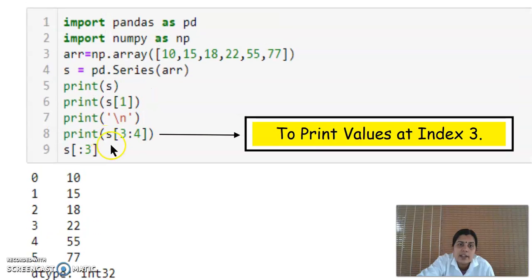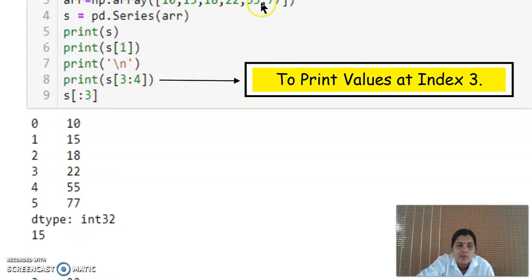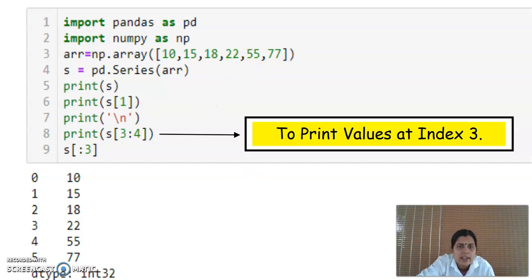Then print s of 3 colon 4 means 0, 1, 2, 3. This is the 3 position, this is the 4 position. Then 22 will be the answer, because 3 colon 4 means from 3 up to 4. From 3 means the third position, which is 22, up to 4 means which is 55.